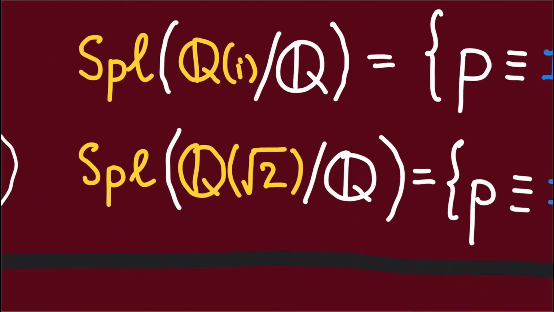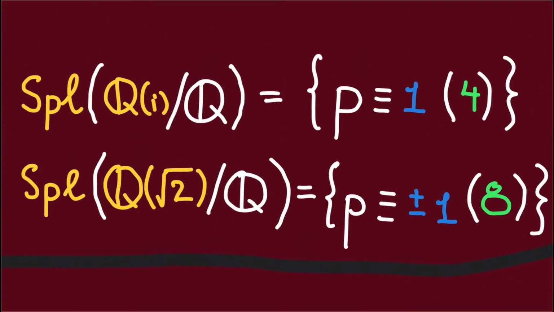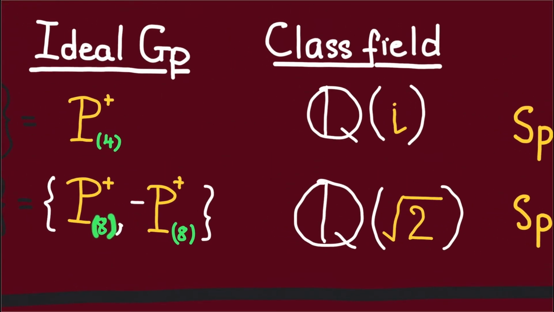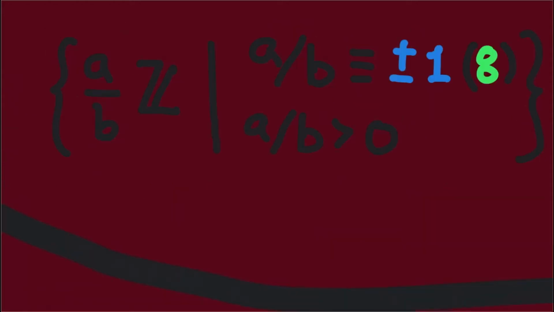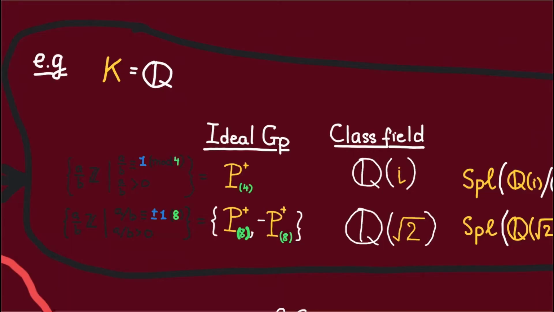Similarly, since the primes splitting in Q adjoining the square root of 2 are just those that are congruent to plus or minus 1 mod 8, we have that Q adjoining the square root of 2 must be the class field of the ideal group corresponding to the modulus 8, as well as its negative, since they are generated by elements of Q that are congruent to plus or minus 1 modulo 8. So those are some examples of class fields.